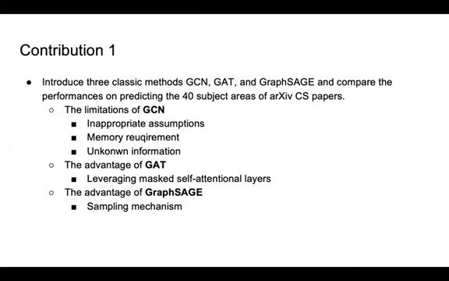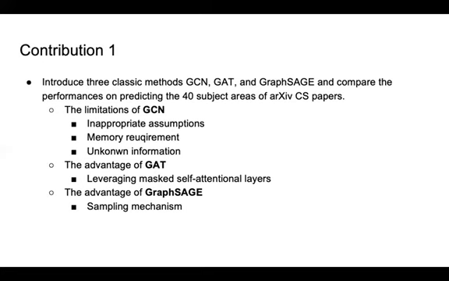However, there are some shortcomings of GCN. The first one is an inappropriate assumption. The GCN model assumes that all edges in the graph have the same weight. The second one is memory requirement. The GCN model needs to store the entire graph in memory. Memory requirement goes linearly with the size of the dataset. The third one is unknown information. The GCN model needs to know the structural information of the whole graph during training.